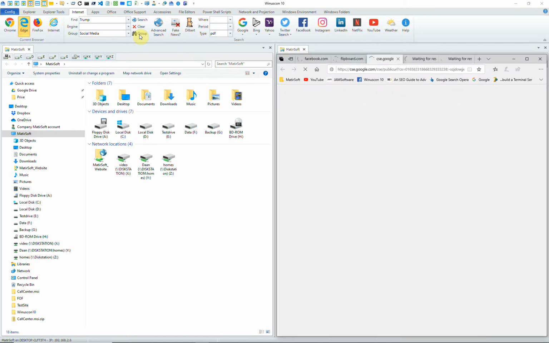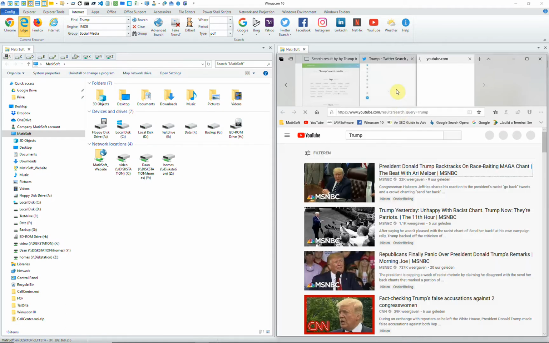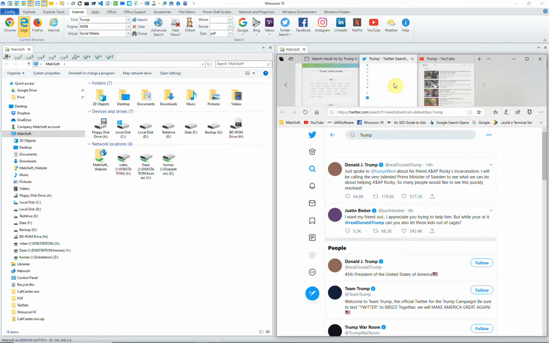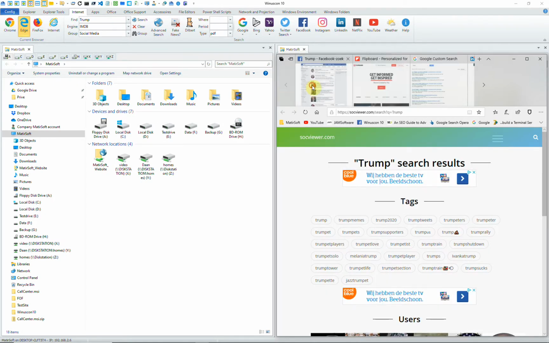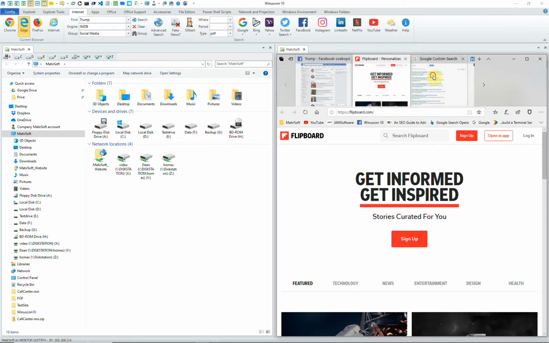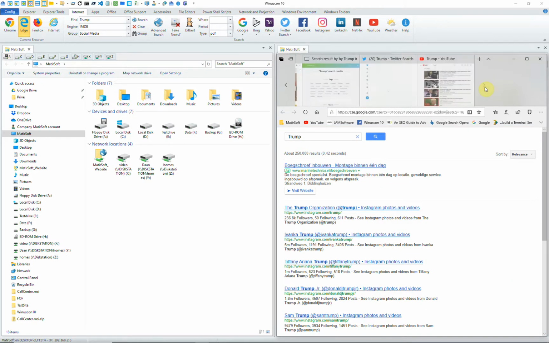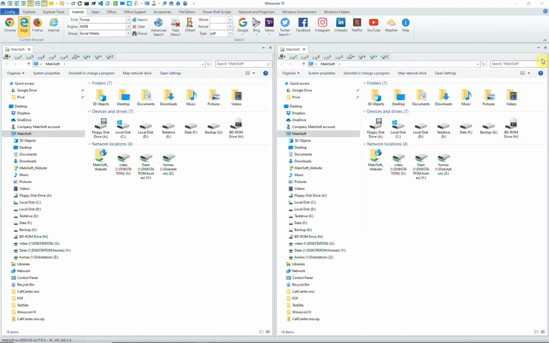And now a multiple search will be executed in one instance. If you have the Edge browser, you can preview the thumbnails on the top of your screen, and here you see the different pages with the different results on Twitter, on YouTube, etc. You can make your own groups, of course, and use them over and over again, searching for the same phrase on different engines with just one click of your mouse. In this case, social media, looking for the word Trump.